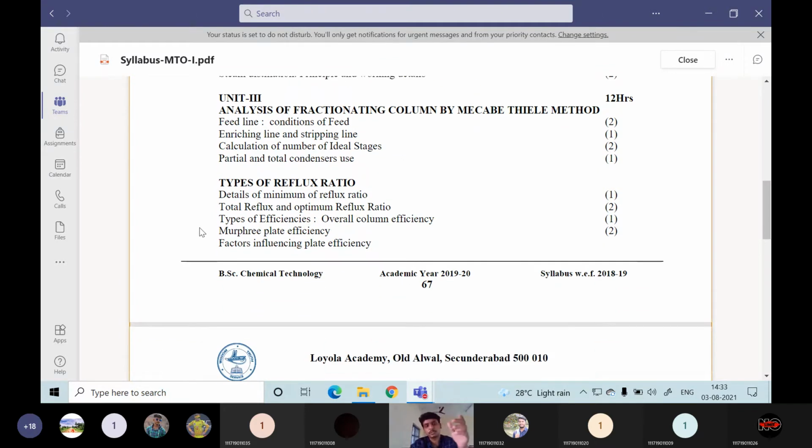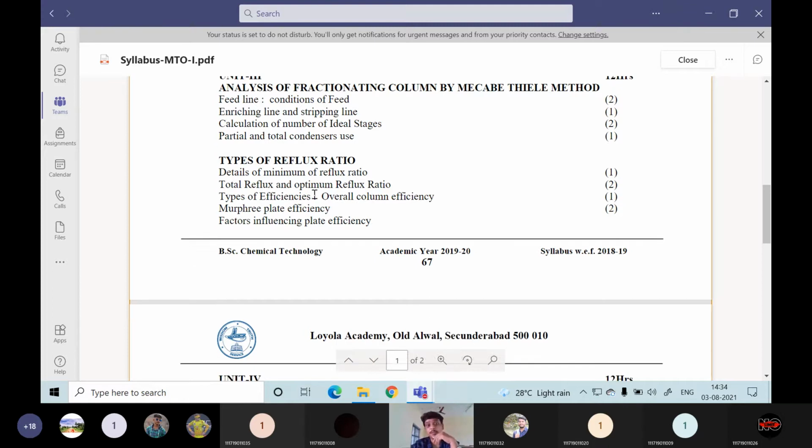Then reflux ratio. Reflux ratio means that whatever liquid is coming from the condenser, if you recycle some part of the liquid back to the column, that is called reflux, and that gives the reflux ratio. What is the minimum reflux ratio? What is the maximum reflux ratio? What is the optimum reflux ratio? What is the total reflux condition? In a qualitative as well as quantitative way, we will discuss in detail here what that reflux ratio is.